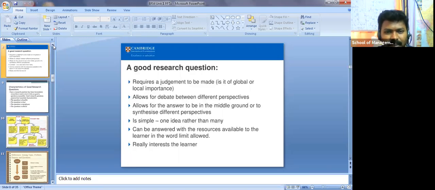Still a few more slides are left over in the research questions, so in the next class we'll discuss them. I gave you clear-cut ideas on how we identify the research problem and how we frame such research problems, converting the problem into questions. We'll discuss that in the next class, and based on that we are going to write the objectives. Once you know your problem and how to write your questions, it's easy to come up with an objective.